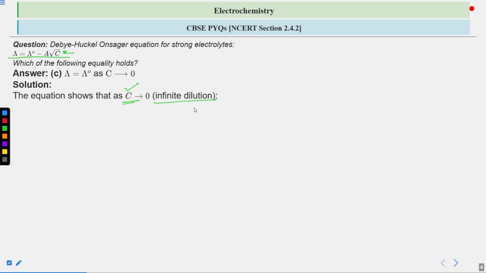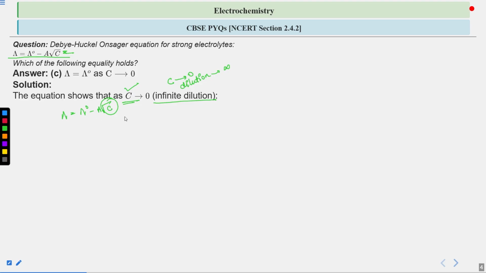That means the amount of solvent is increasing, the dilution is increasing. We are getting concentration as 0 and dilution as infinite, right? So as C approaches 0, lambda equals lambda naught minus A under root C. If C becomes 0, under root C will also be 0, right?